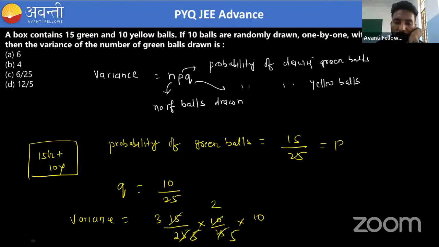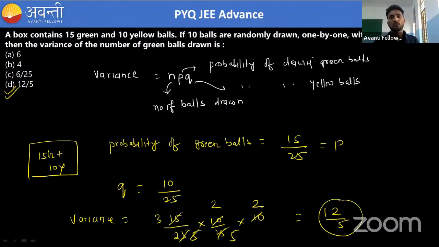And 5, this is 2, so 3 into 2 is 6, into 2, it will be 12 divided by 5. So you can see D will be your correct option. Okay, I hope you are getting it, guys. Now we can move to the next question.